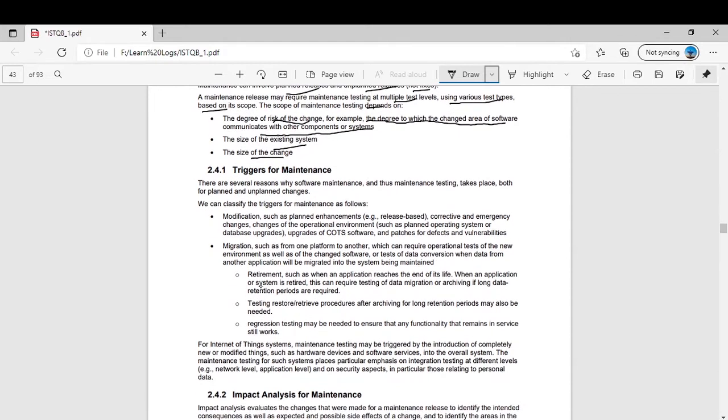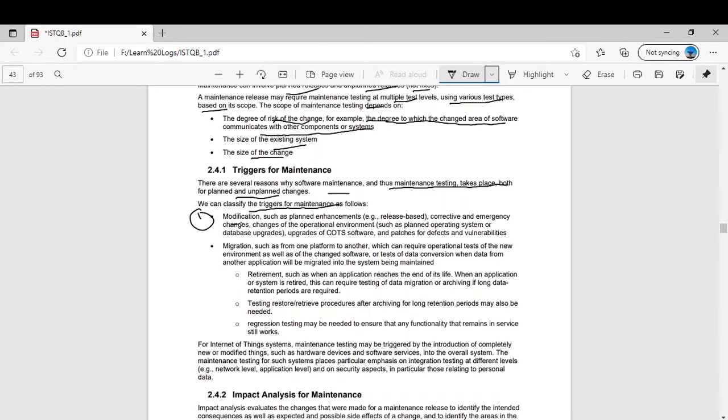So there are some triggers for the maintenance testing. What does it mean by the triggers? That means when you know that you have to do the maintenance testing. There are several reasons why software maintenance, and thus maintenance testing, takes place, both for planned and unplanned changes. We classify the triggers for maintenance as follows. The number one is modifications. That is a normal one, such as planned changes. When you do the maintenance, what are the triggers?